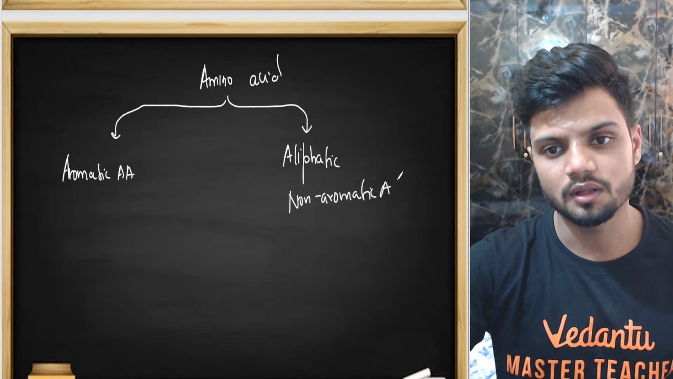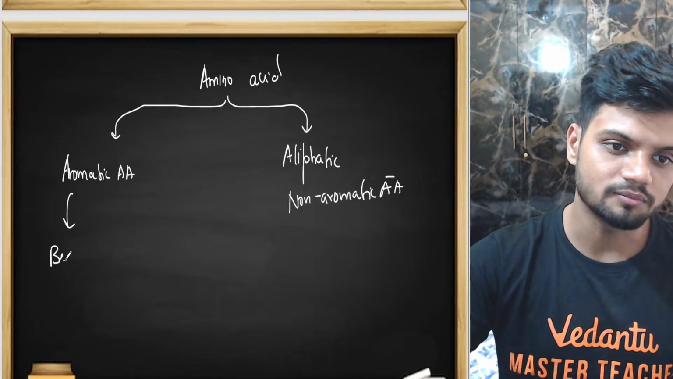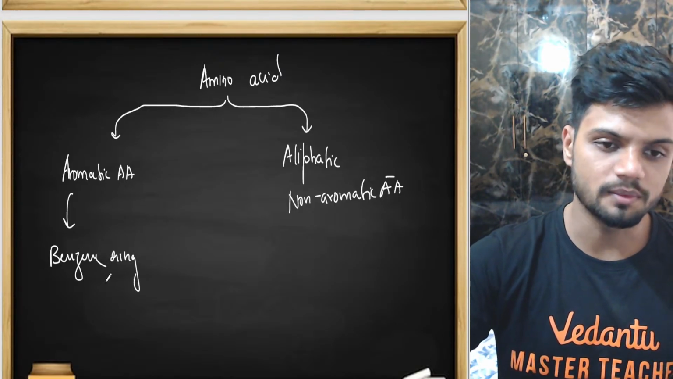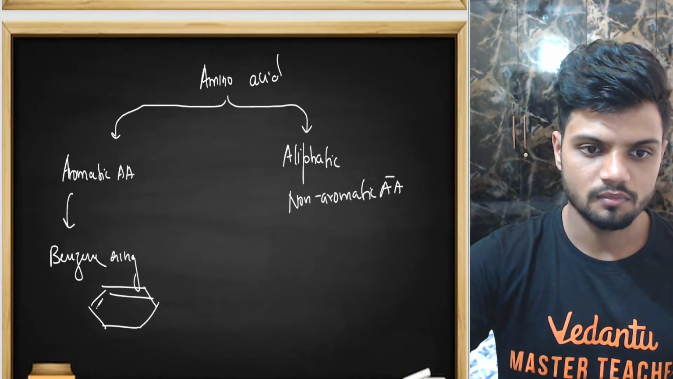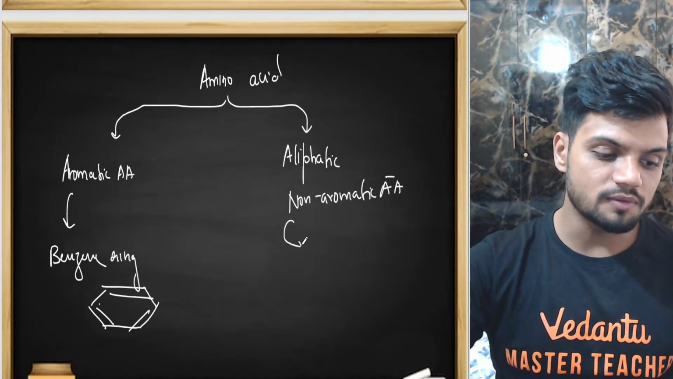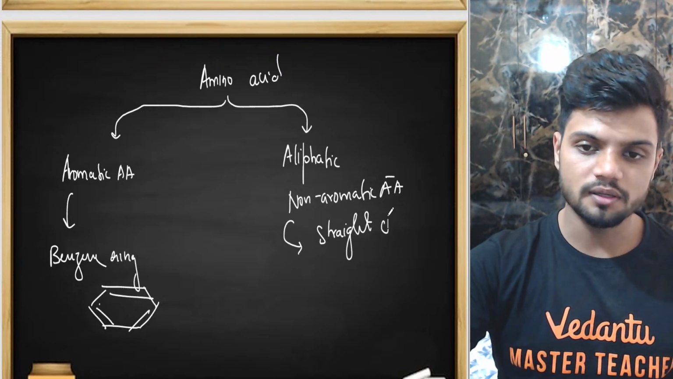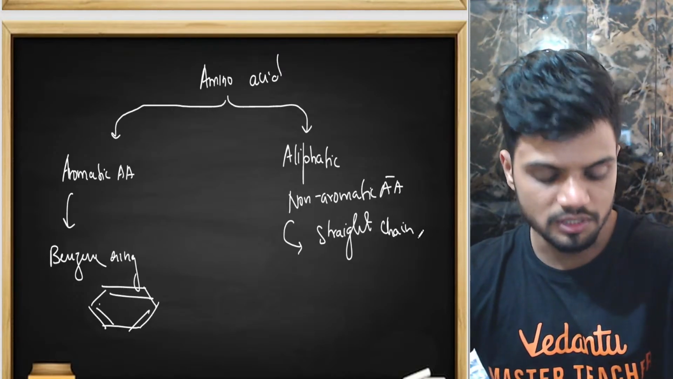Non-aromatic amino acids. Students, aromatic amino acids will have a benzene ring. For example, this is an aromatic amino acid, it will have a benzene ring. While aliphatic amino acids will have a straight chain here. Okay, that is the major difference.